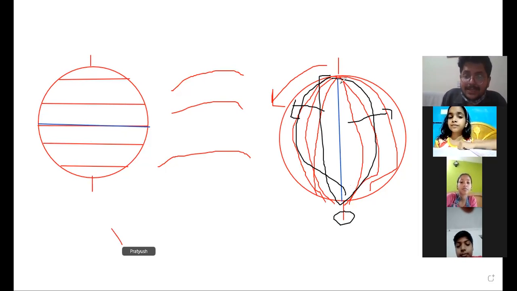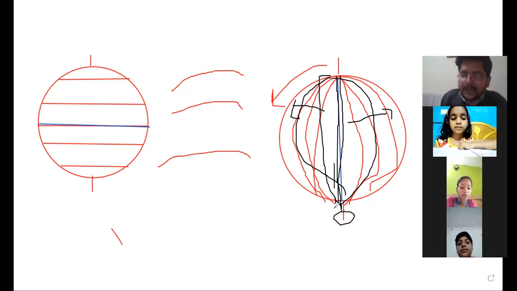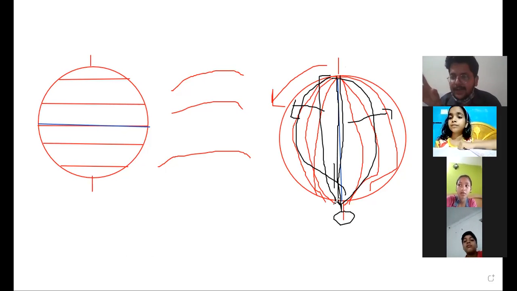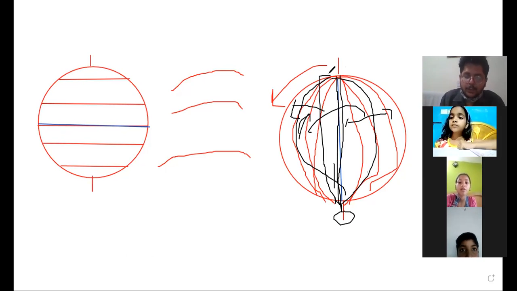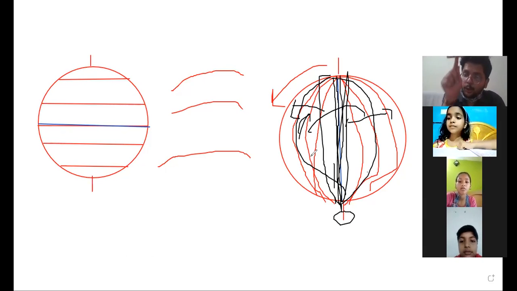You know the 0 degree longitude, what is it called? It is called the Greenwich meridian or prime meridian. And this line passes through London. These are imaginary lines, so if we make them, they must have an exact place on the globe. The central line, the Greenwich meridian, passes through which city? London. Actually it does not pass through, it is an imaginary line, but it goes through London. Am I clear?